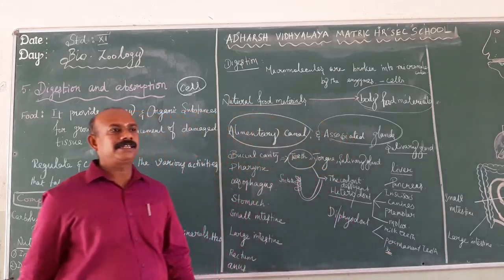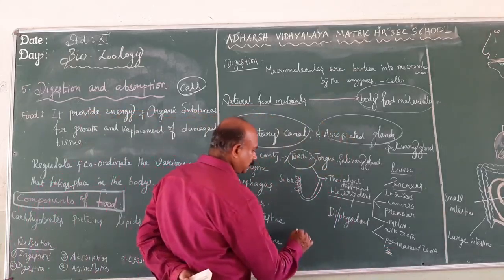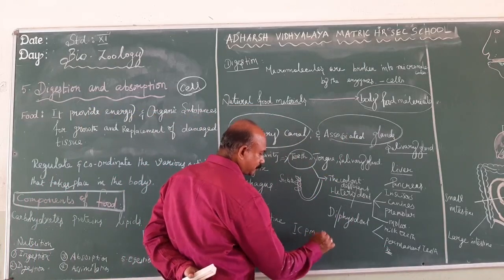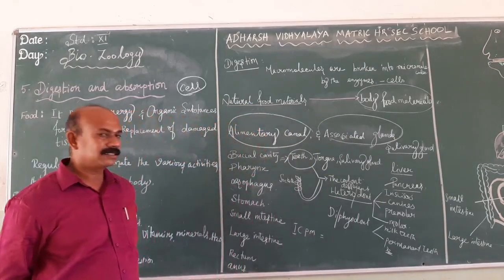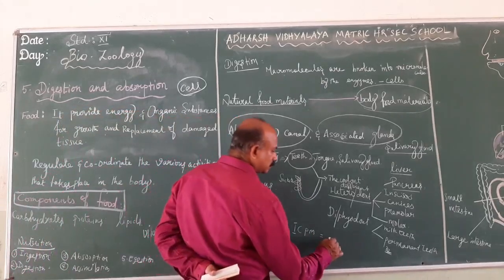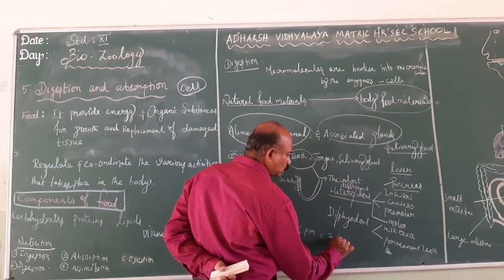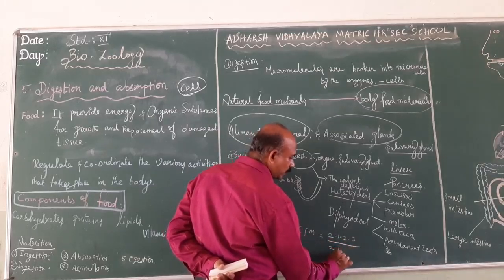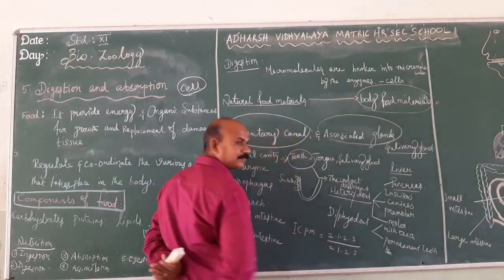The dental formula of a human being is I C PM M, that means incisors, canines, premolars and molars, with the numbers 2, 1, 2, 3 by 2, 1, 2, 3.